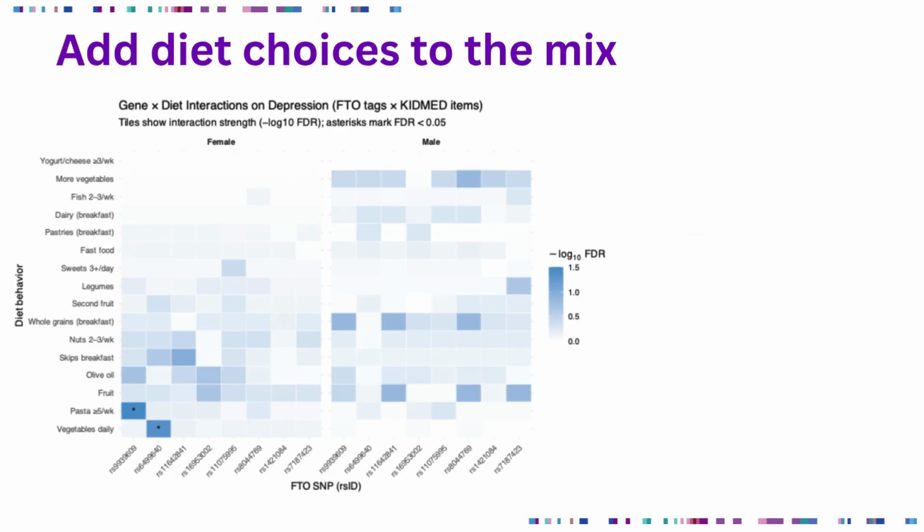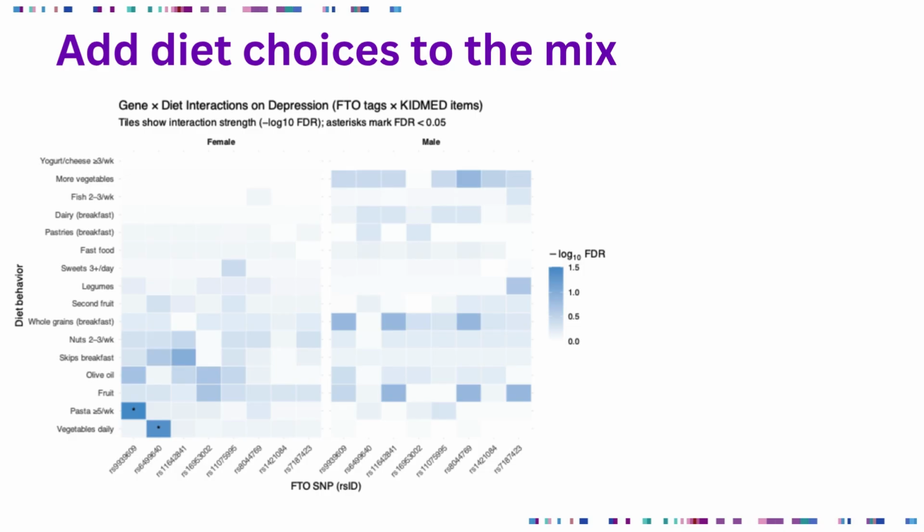Okay, now let's take a look at the nutrigenomics part. That's our topic this week. We have already shown that the FTO SNPs are associated with an increased risk for depression in females. So here we have a heat map that's showing how genotype and diet can interact with depression. The darker the blue, the stronger the association there is. In other words, if the square is white, there is no interaction between genotype, depression, and diet. The black asterisks mark the interactions that are significant.